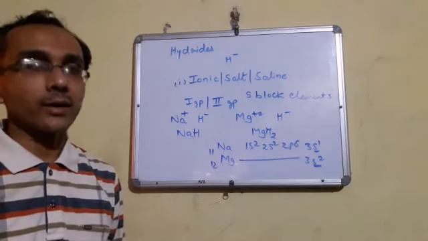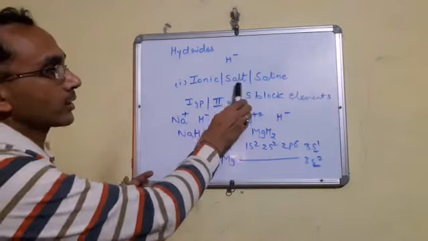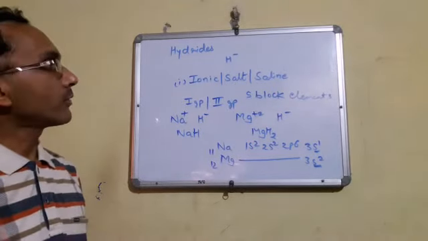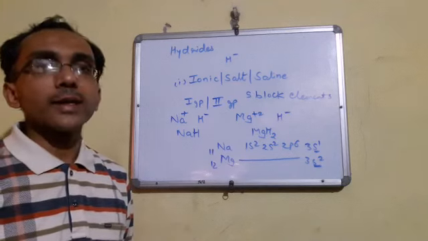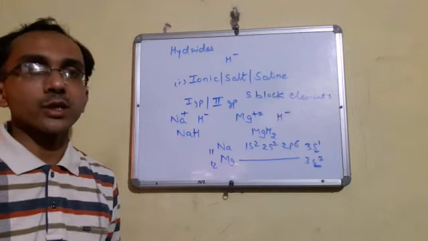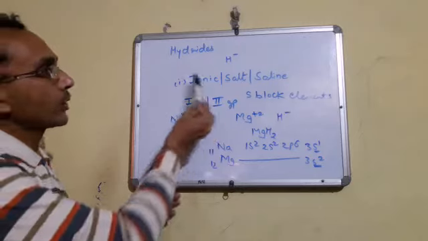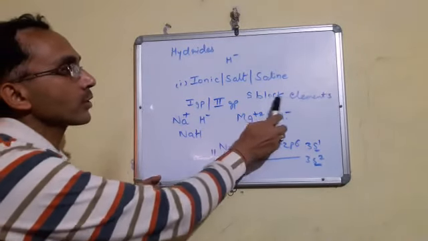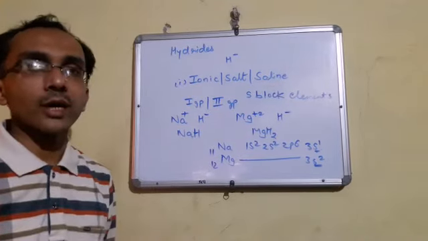First is ionic hydride. It is also called salt-like hydride, or saline hydride. Now, when the elements of first group and second group combine with hydrogen, then they form ionic hydrides. These first group and second group elements are called S-block elements. Why are they called S-block elements?